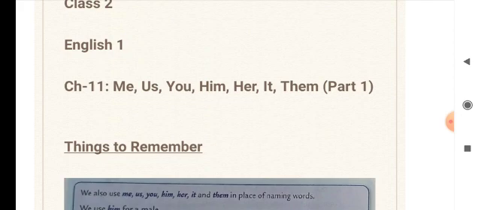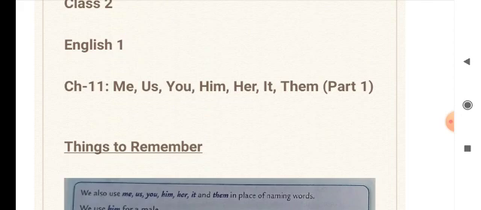They are used as subjects when we talk about something or somebody. In such a place we use those pronouns. Those words are used in the place of the naming words.